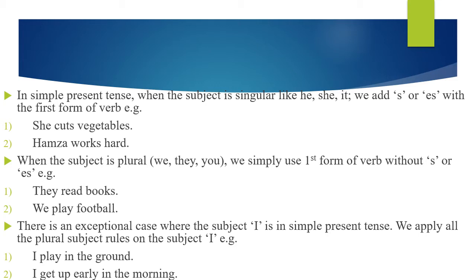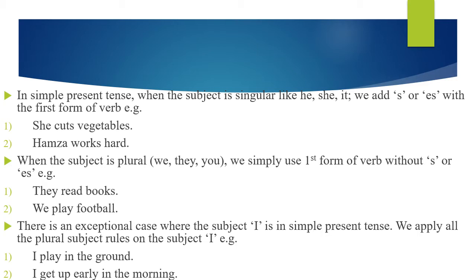For example, we say he goes to school, she cuts vegetables, the baby cries, he walks, mother cooks food, my father works hard, Hamza works hard, my uncle loves us a lot.